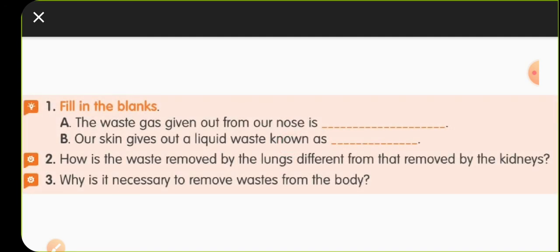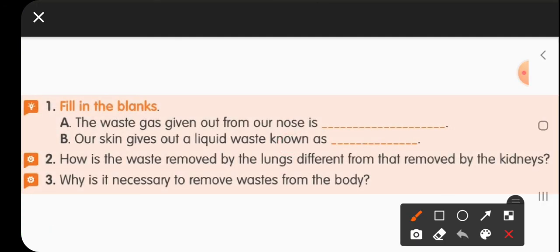Okay children, so now let us go with the practice questions that are there in your textbook. So in the practice questions, the first question, if you will see, the waste gas given out from our nose is, very good, it's carbon dioxide. Our skin gives out a liquid waste known as, of course, sweat.